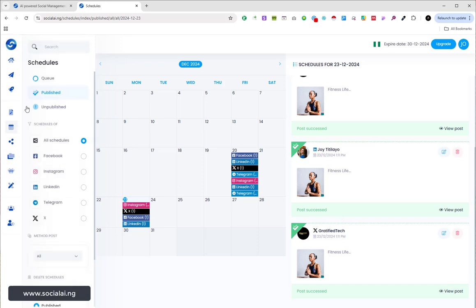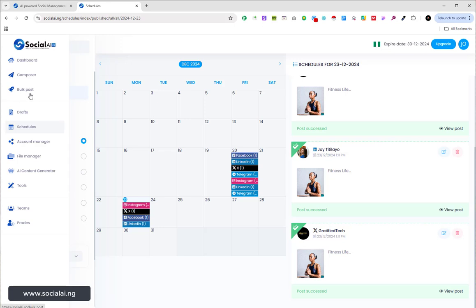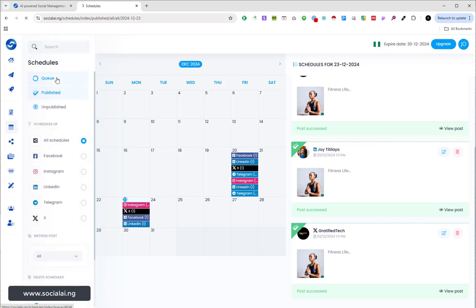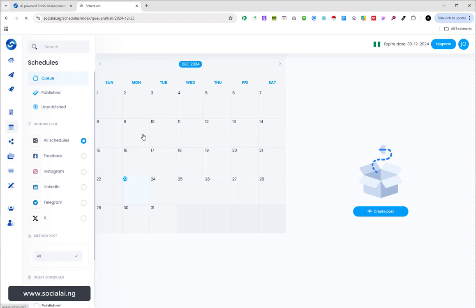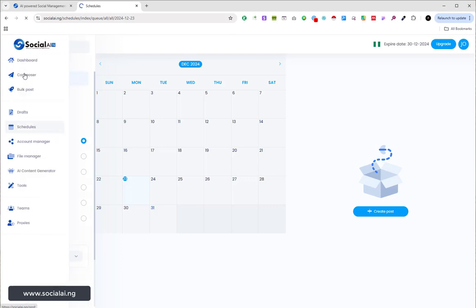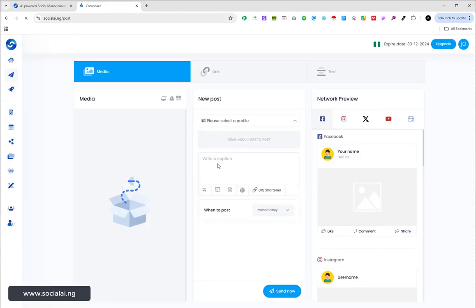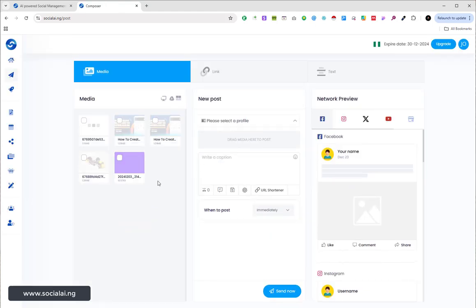So let me just show you how to do other things right here. So this queue is to show all the scheduled posts you have actually done, right? It's going to show you all the scheduled posts, whether you want to delete, you want to edit, or you want to do other things, right? So let me do that. I will need to show you that as well, how you can actually schedule. I'm going to live a schedule right now.